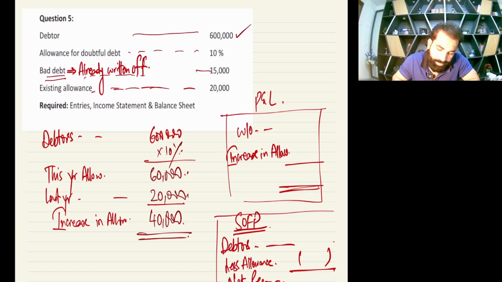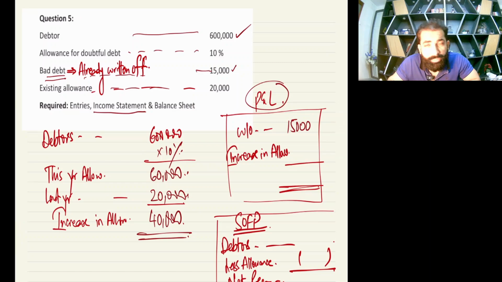So now let's make the income statement, the P&L. First of all, in this question there is a write-off of how much? 15,000 is your bad debts written off. And now tell me, is allowance increasing or decreasing? It's an increase, so again it's an expense of 40. Both are expenses, so 40 plus 15 is 55.